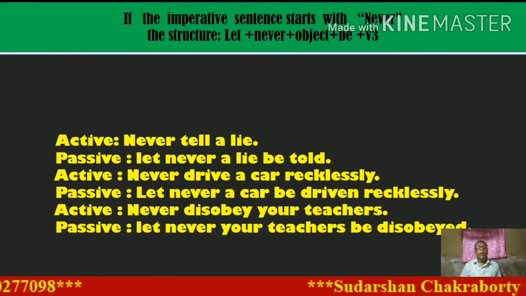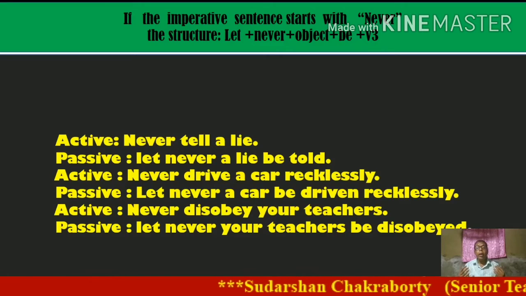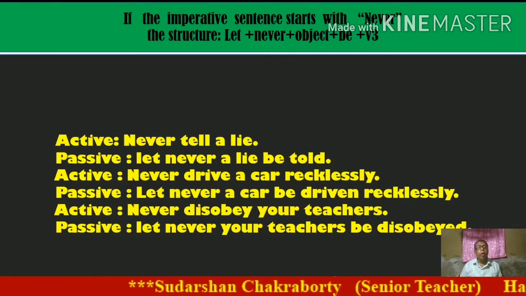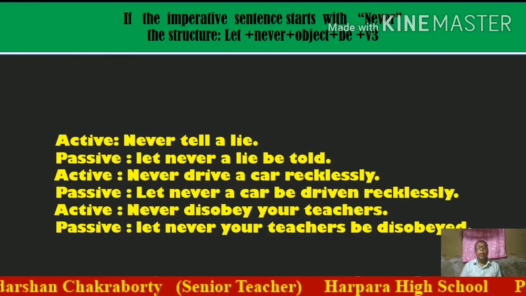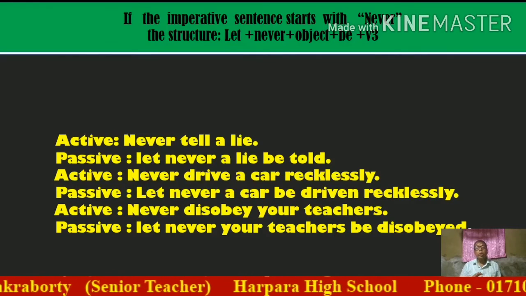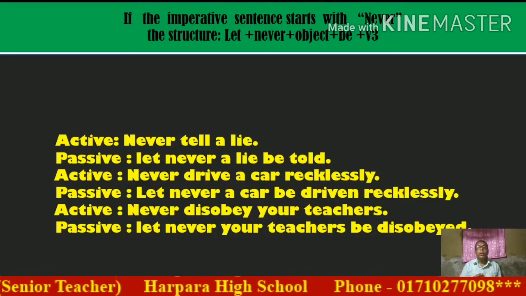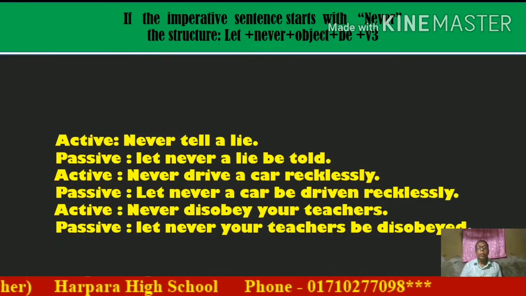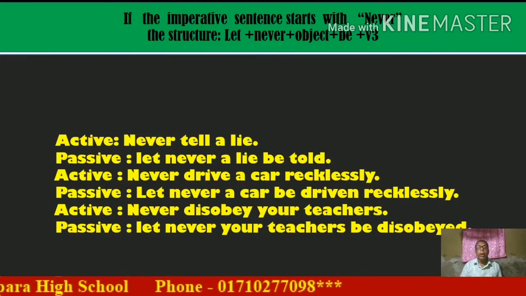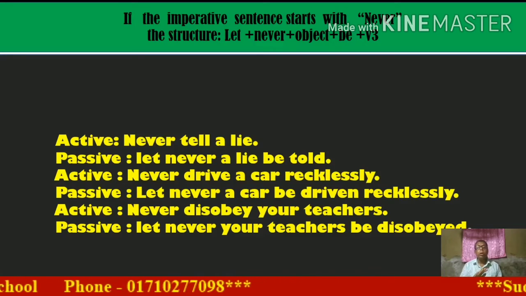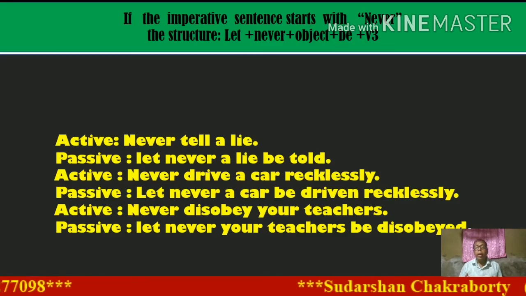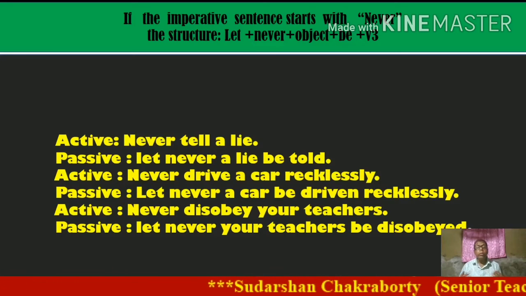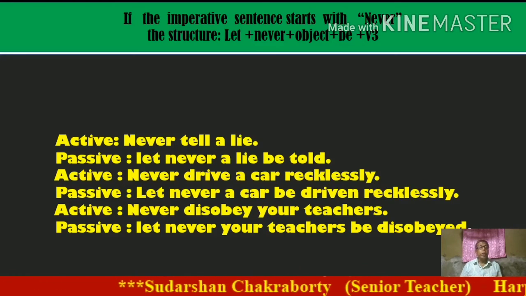Next sentence, never drive a car recklessly. When we change the sentence from active to passive, at first let, then never, then the object will be the subject, a car, next be, next the principal verb in past participle form, drive, past participle form driven, and for the remaining part of this sentence there is no change.